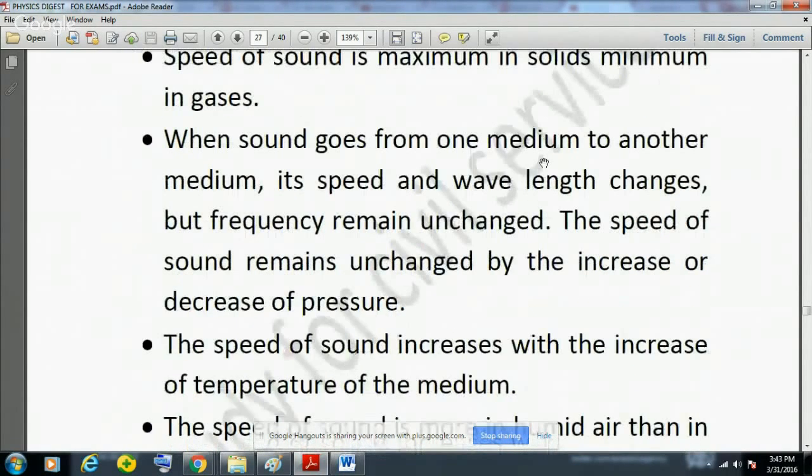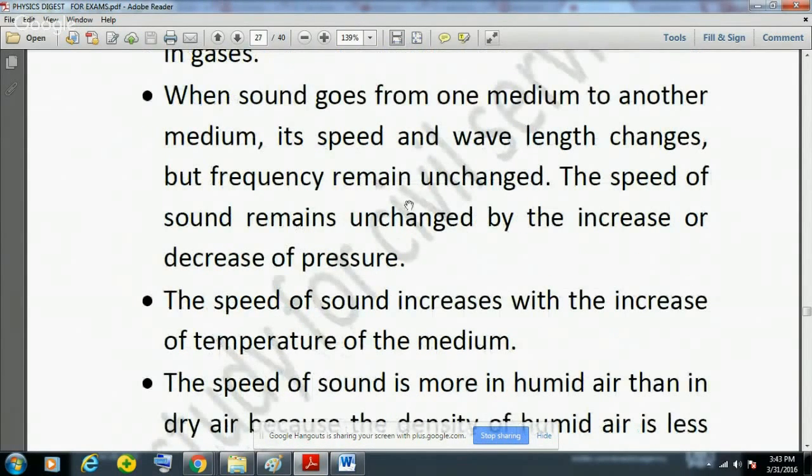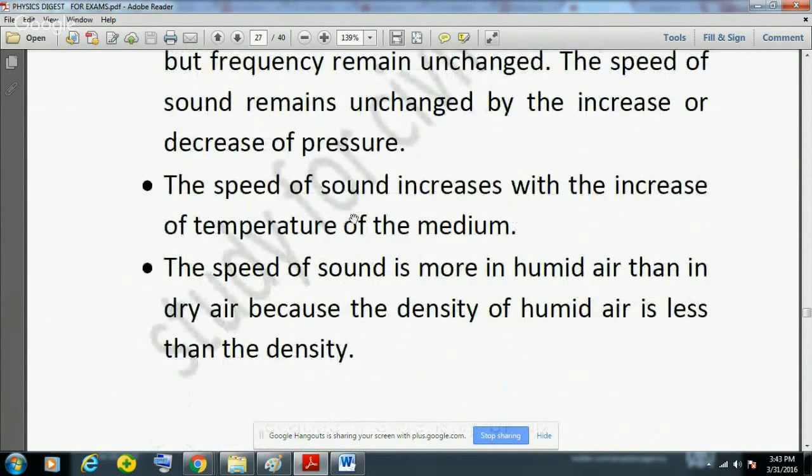When sound goes from one medium to another medium, its speed and wavelength change, but frequency remains unchanged. Please remember this: frequency remains unchanged, and the speed of sound remains unchanged by the increase or decrease of the pressure. And the speed of sound increases with the increase of temperature of the medium. So pressure has no effect, but temperature has an effect.